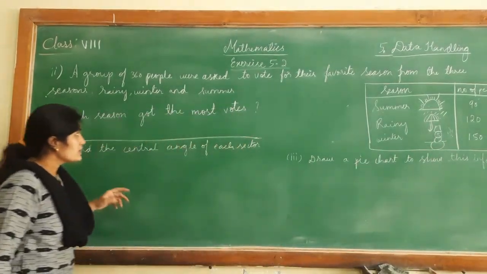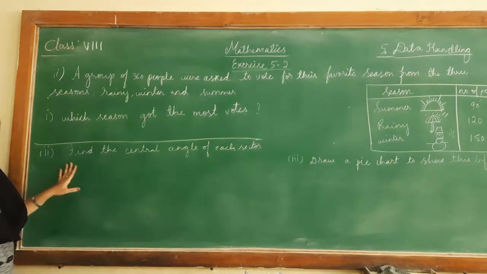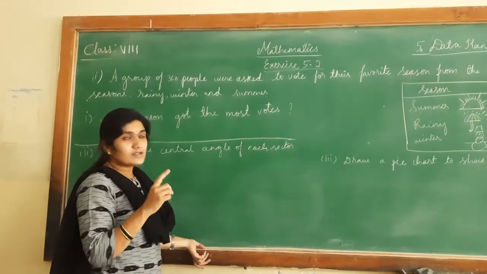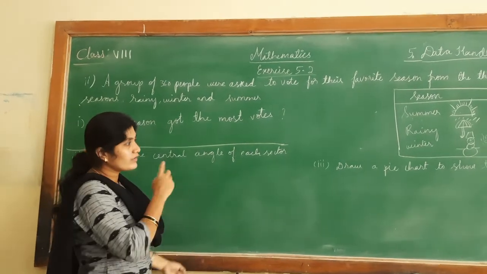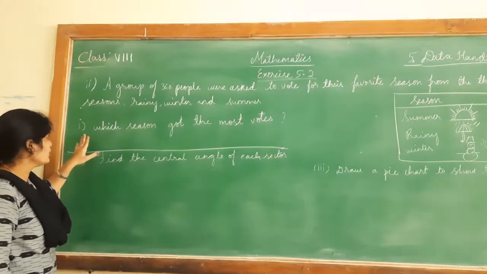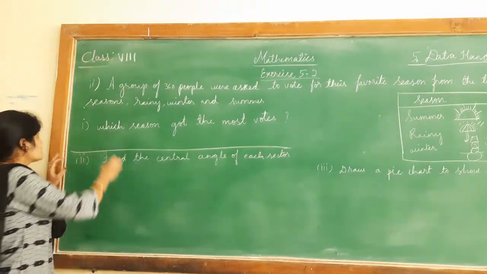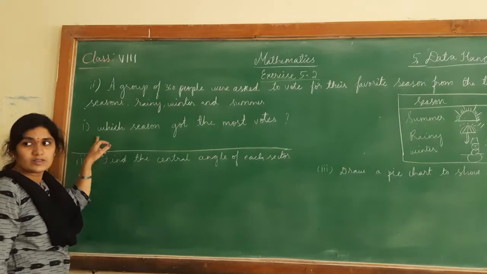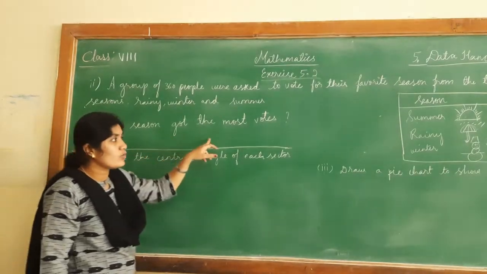Now by observing this table, we should answer the following questions and draw a pie chart. As you can see, the pie chart is not given here. We should draw it after calculation. So first, let me solve the first question. This is the second question, and we have three sub questions. The first one is, which season got the most votes?